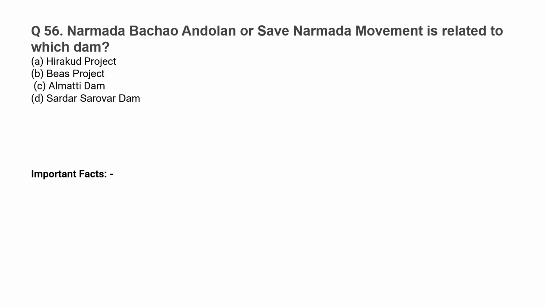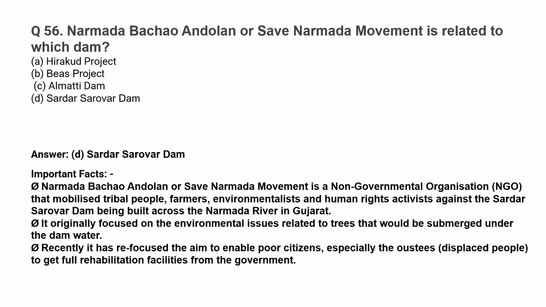Narmada Bachao Andolan or Save Narmada movement is related to which dam? Sardar Sarovar Dam. Narmada Bachao Andolan is a non-governmental organization that mobilized tribal people, farmers, environmentalists, and human rights activists against the Sardar Sarovar Dam being built across the Narmada River in Gujarat. It originally focused on the environmental issues related to trees that would be submerged under the dam water. Recently, it has refocused its aim to enable poor citizens, especially the oustees, to get full rehabilitation facilities from the government.